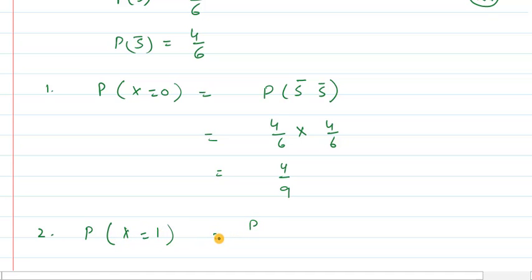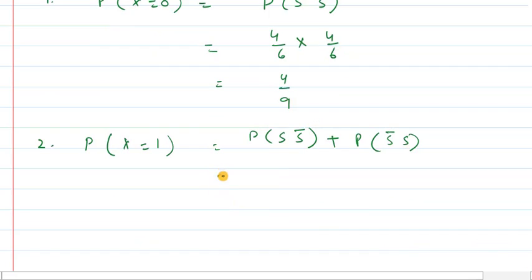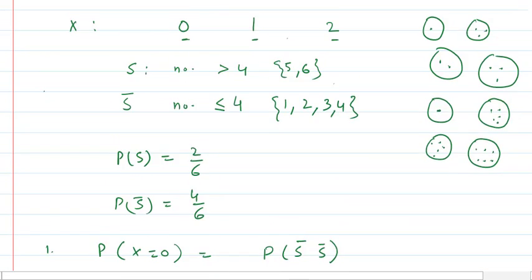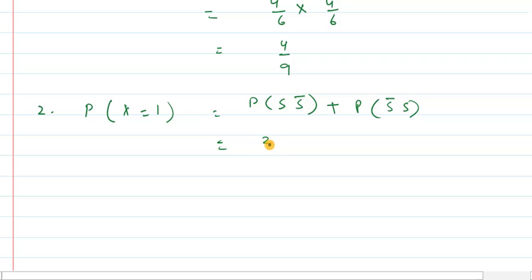So for this we are having probability of success and not success, or probability of not success and success. So as we have calculated, probability of success is 2 by 6. So it is 2 by 6 into 4 by 6 plus 4 by 6 into 2 by 6, which is equal to 4 upon 9.